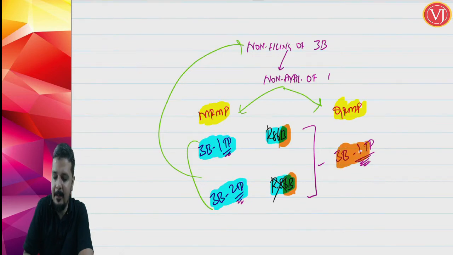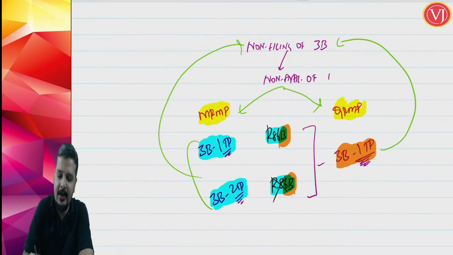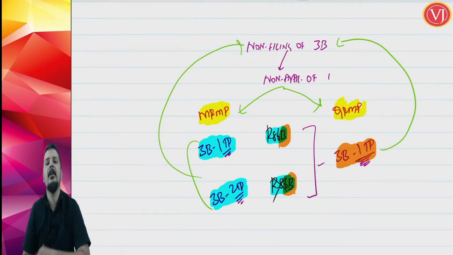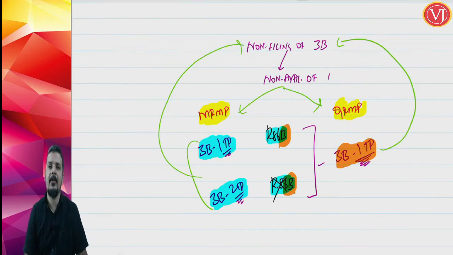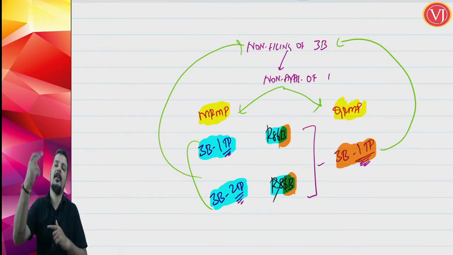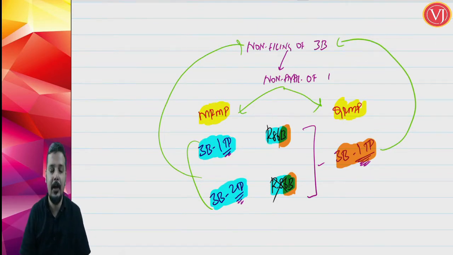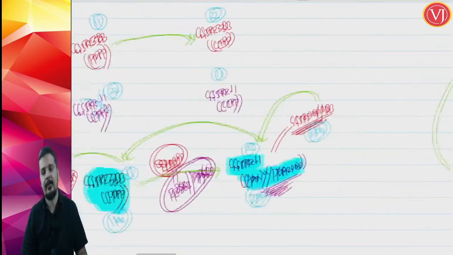non-filing of GSTR 3B for 1 tax period will ensure that you are not in a position to file your GSTR 1. If you have not filed GSTR 3B for 1 tax period, you cannot file your GSTR 1. First file that, then file your GSTR 1. So, only after payment you can file your 3B. Only after 3B you can file your GSTR 1. Only after GSTR 1 the customer will get the transaction in GSTR 2A, 2B. So, that is the sequence.